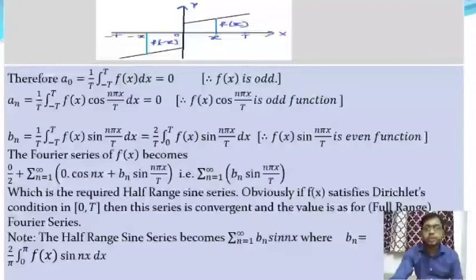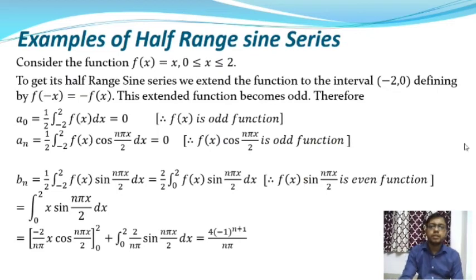After that, we are going to take some examples on half range sine series. So consider the function f(x) equal to x in the interval 0 to 2. To get its half range sine series, we extend this function to the interval minus 2 to 0, defining f(-x) equal to minus f(x). So here the extended function becomes an odd function.